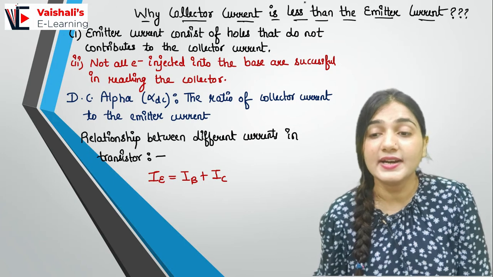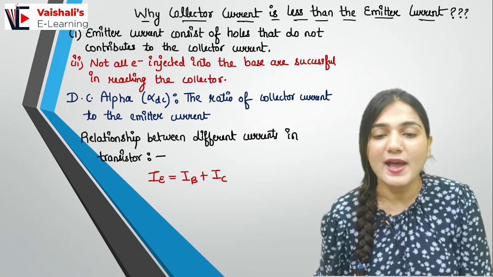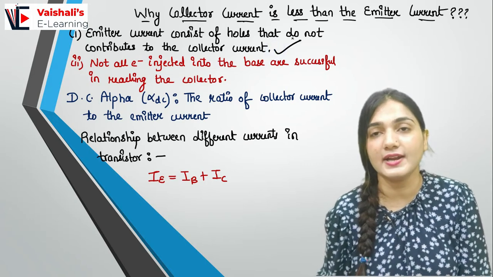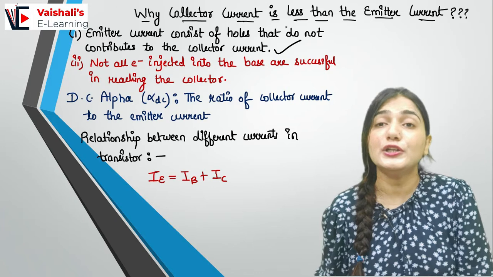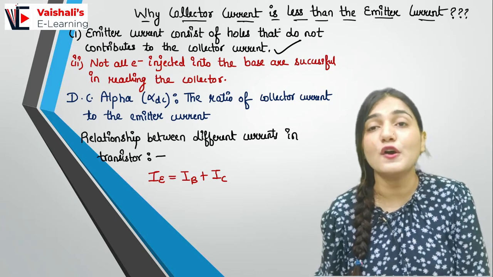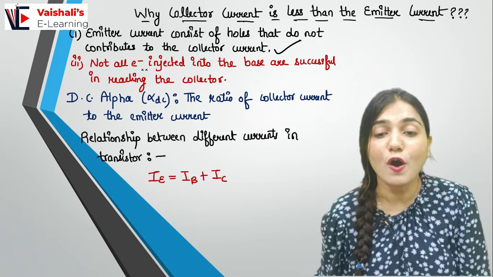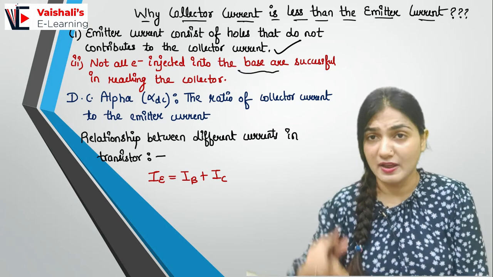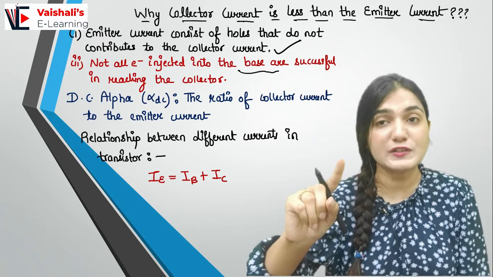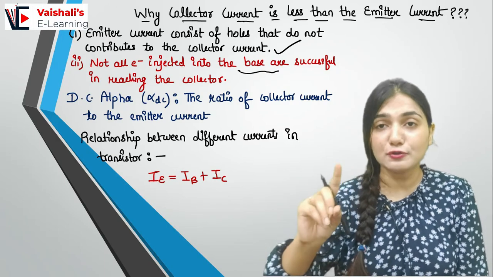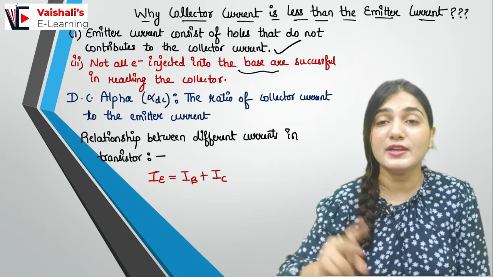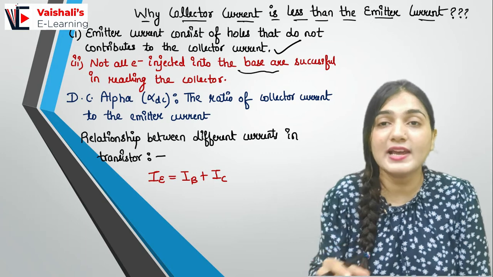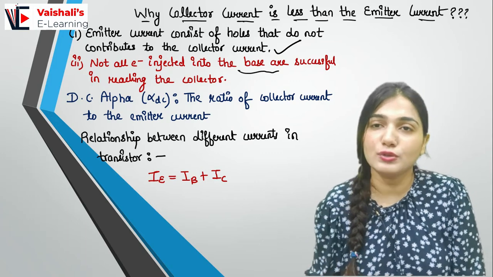Now why is the collector current less than the emitter current? So emitter current consists of holes that do not contribute to the collector current, right? So collector current would be there due to the electrons which are crossing the base only, right? Not all of the electrons injected into the base are successful in reaching the collector. First, the current due to the holes is reduced. There would be no current due to the holes. Second, we are not having the full electron current reaching the collector, because some of the electrons can combine in the base with the holes, right?